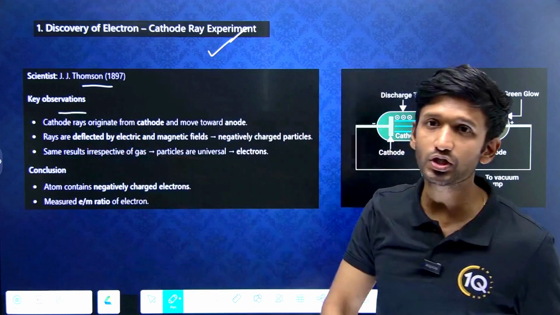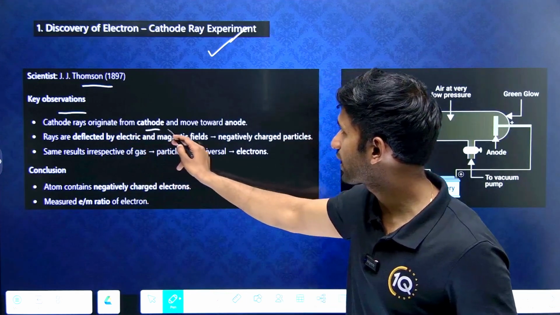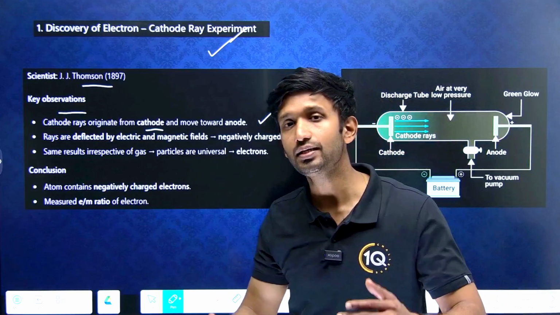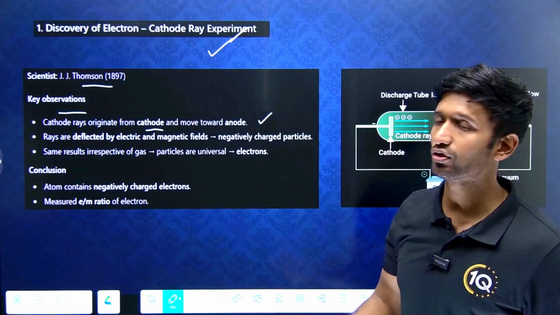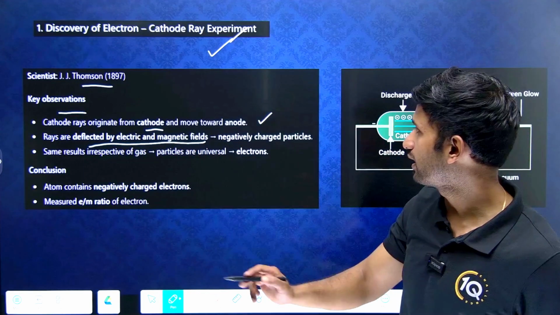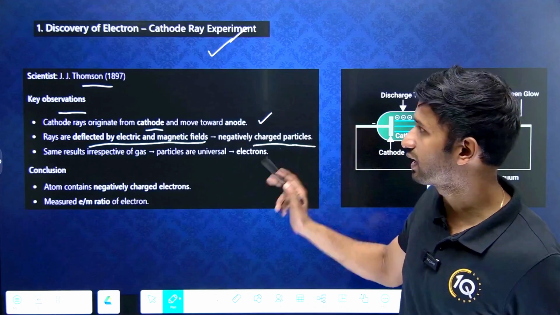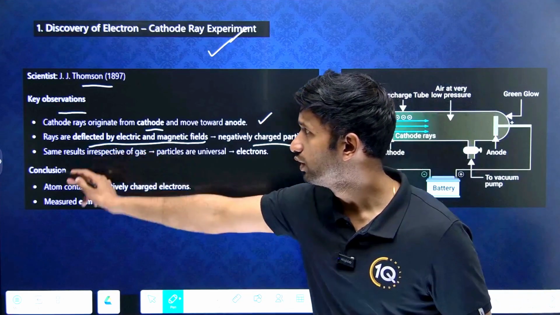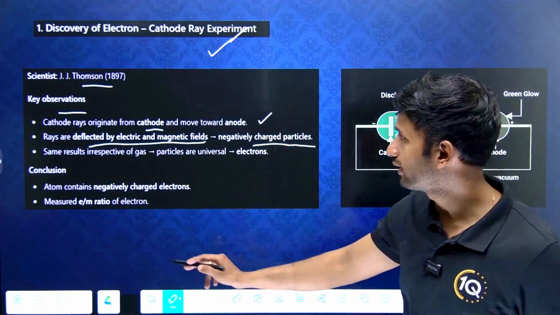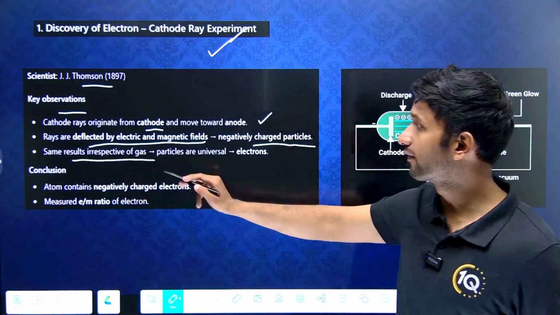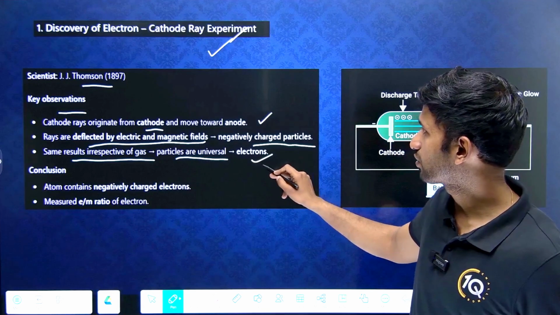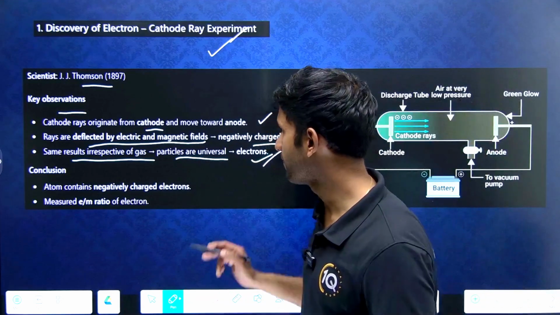And what were the key observations? Cathode rays originate from the cathode and move towards the anode. So that is the most important point. Rays are deflected by electric and magnetic fields. Negatively charged particles were observed, right? So the rays that got deflected by the electric and magnetic fields are called negatively charged particles. Same results irrespective of the gas present. The particles are universal and they are called electrons. So these are the important things.